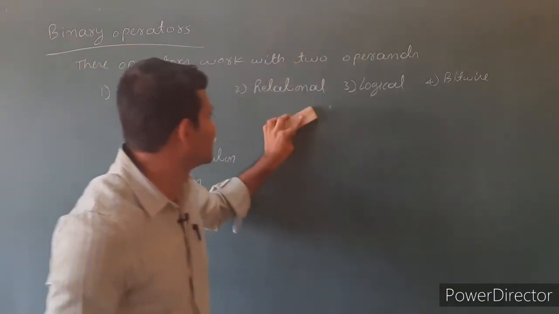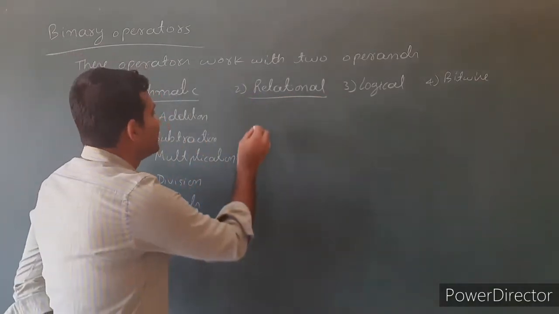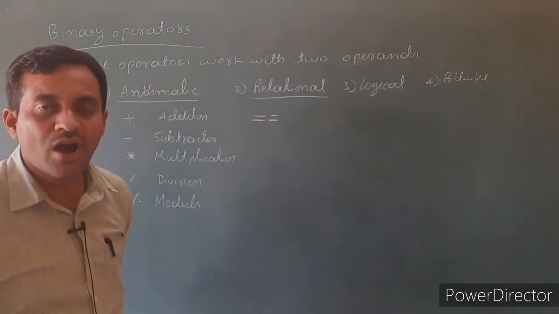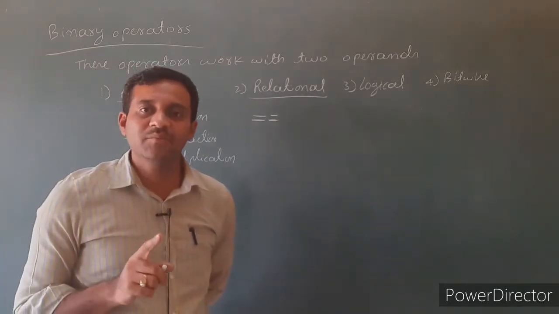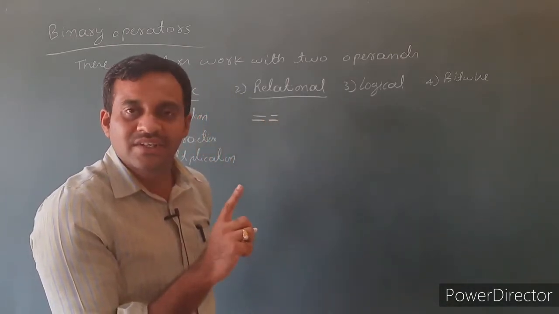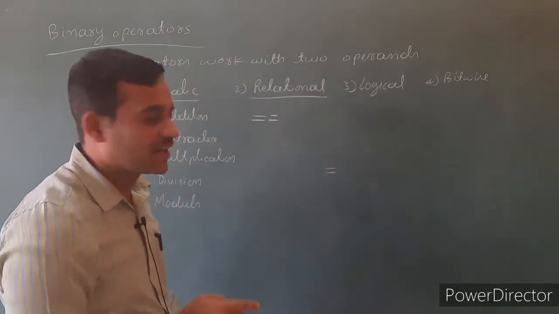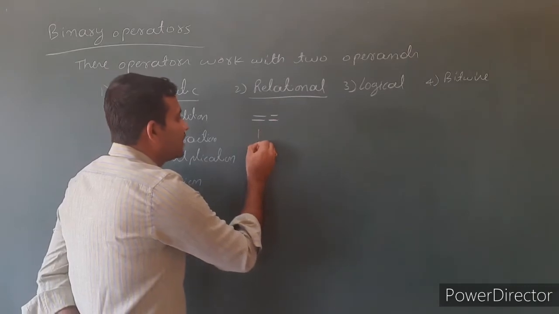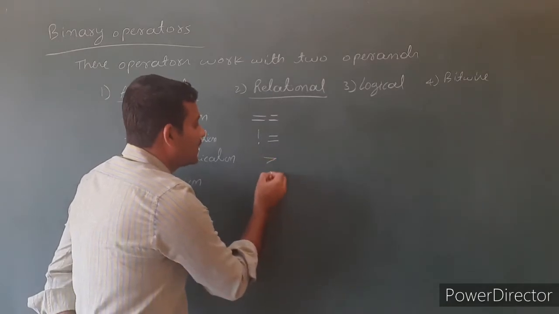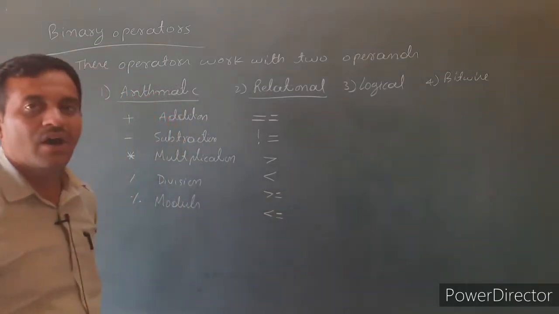Let's see the next operator, that is relational operators. In relational operators, the first one is the equal operator. Double equals is an equality operator. Single equals is an assignment operator. See the difference. Double equals is a comparison operator, that is the equality operator. Then single equal is an assignment operator. Then not equal. First one is equal, second one is not equal, greater than, less than, greater than or equal, less than or equal. These are the relational operators.